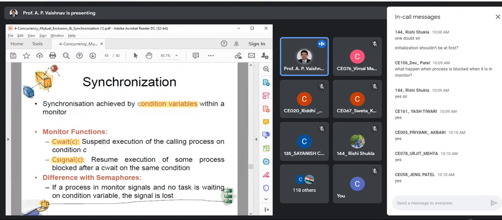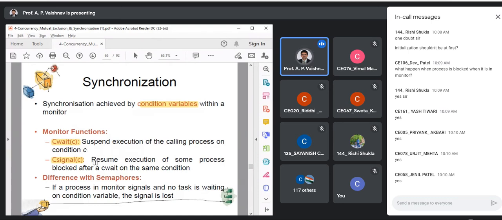cWait suspends the execution of the calling process on condition C. Suspend over here means you are blocking it. Don't confuse this suspend word with shifting your process to secondary memory. We are not discussing that concept right now. In different OS texts, the suspend term is used in various ways; this is one example. So basically you will be blocking that process on condition C. Right now, just understand the definition. When we see the solution, you will be clear.